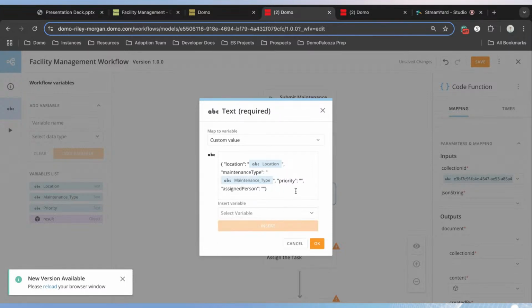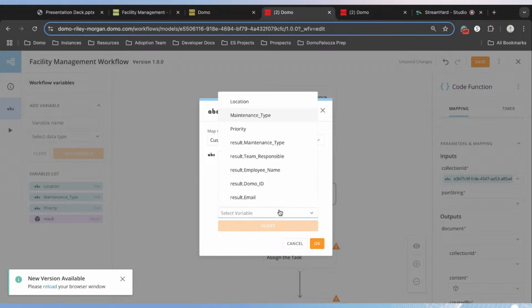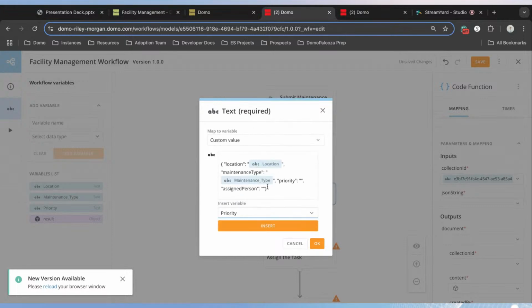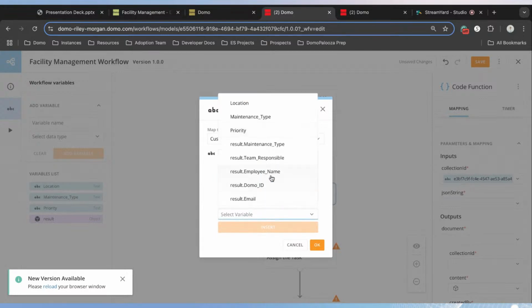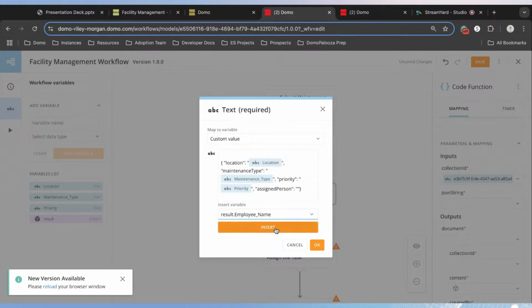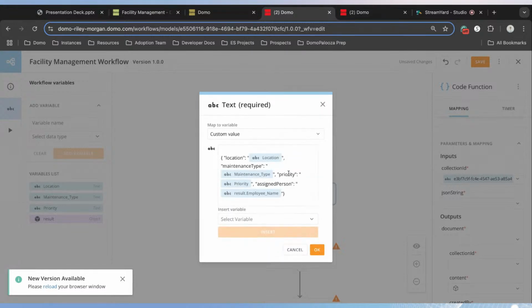So we're going to do this with the maintenance type, the priority, and lastly, we're going to insert the variable for our employee name, which is going to be labeled result.employee_name. Once we have this, we should have 4 variables in our JSON string here, and we can then click OK.